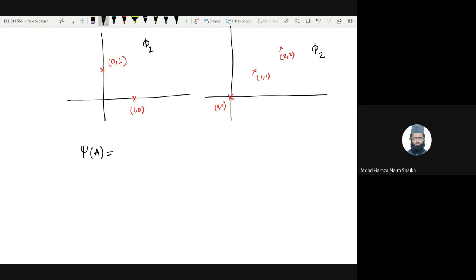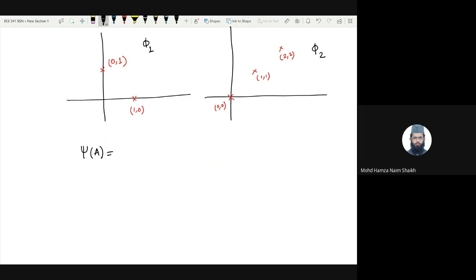So my question is for this point process, which is given by these two realizations, phi 1 and phi 2, each occurring with a certain probability. Phi 1 occurs with 1/4 of the probability, phi 2 occurs with 3/4 of the probability. For a given set A, we have not defined what it is, but we can fix it. Whether psi A is a random variable, whether it is discrete or continuous, and what values it can take. Anyone?